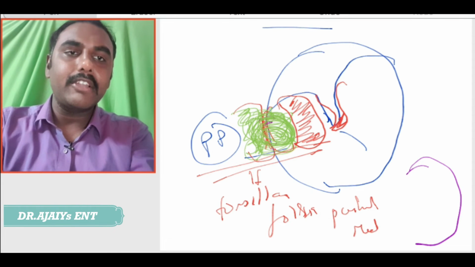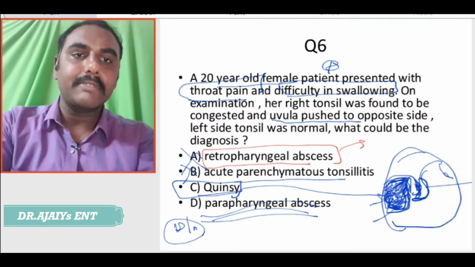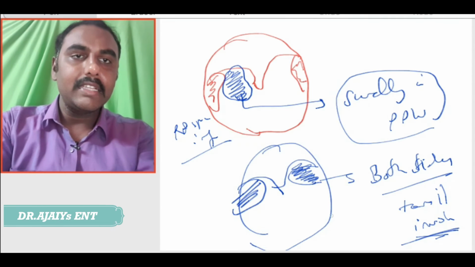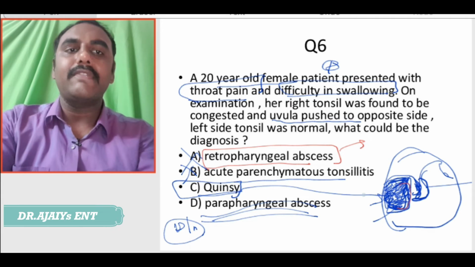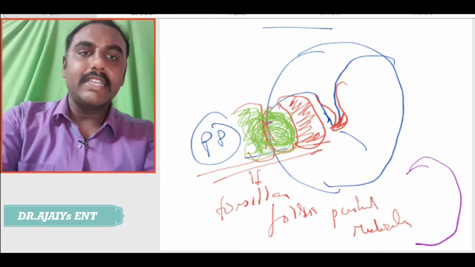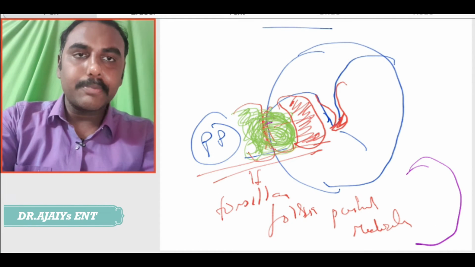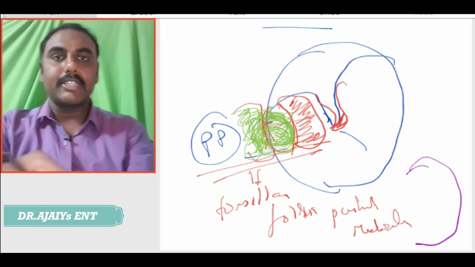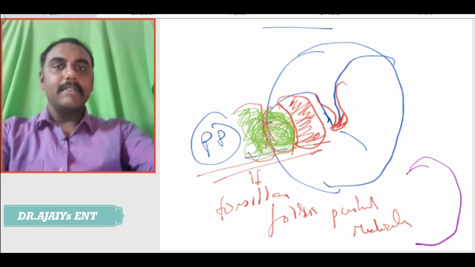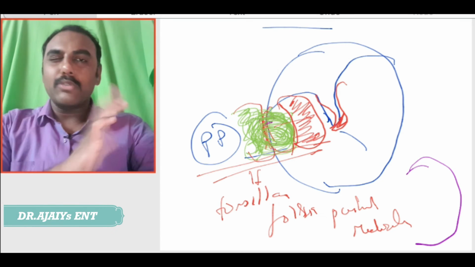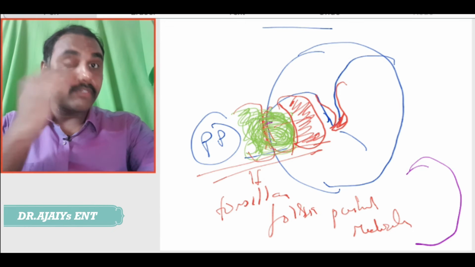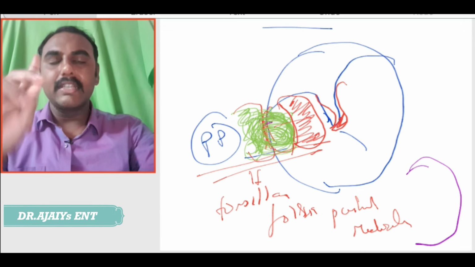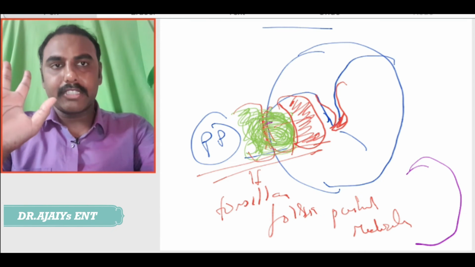But in a peritonsillar abscess, it is only the tonsil alone that is getting infected, not the parapharyngeal space. Here the entire tonsil is pushed medially along with the tonsillar fossa. So, that is the difference between a peritonsillar abscess and a parapharyngeal abscess. Do not confuse much. When they give a clinical scenario of a unilateral tonsillar enlargement, have in mind a peritonsillar abscess.